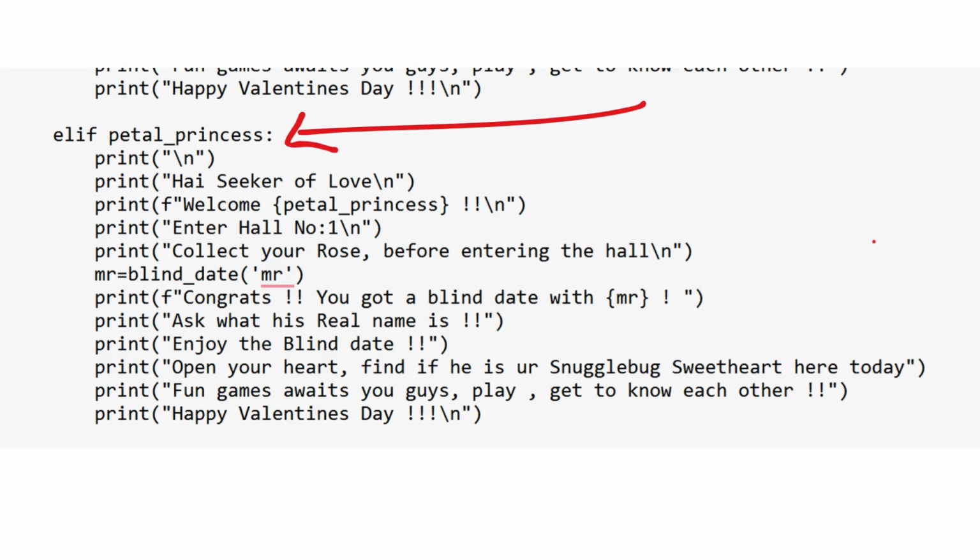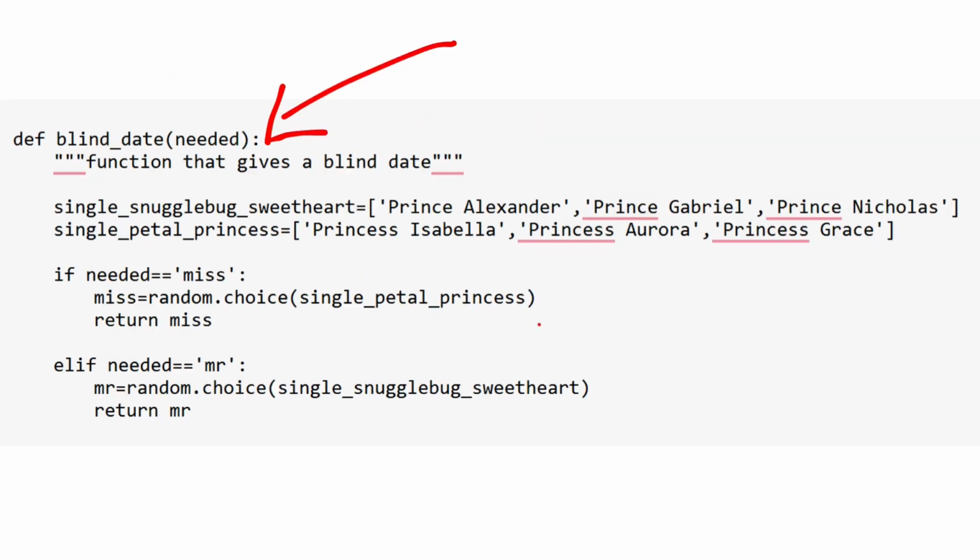Then another call to the function named blind date is made here. As she is Miss, we need Mr. Okay, we have to arrange a blind date. So now can you understand? For a single person, we are allocating a hall as well as giving them a blind date choice. So that is what is actually happening. We need to call that function with the string Mr. We are looking for a Mr. match, right? Now let's see what is inside the function named blind date. See, it has one parameter variable named needed, to which the argument string Mr. will be allocated right now.